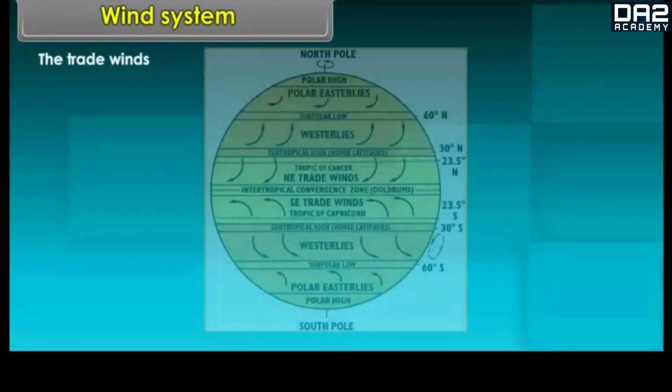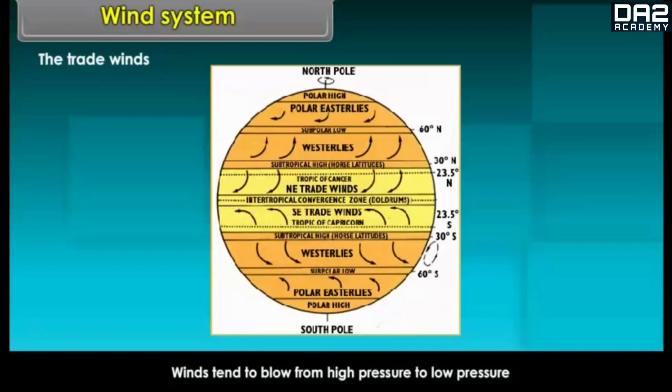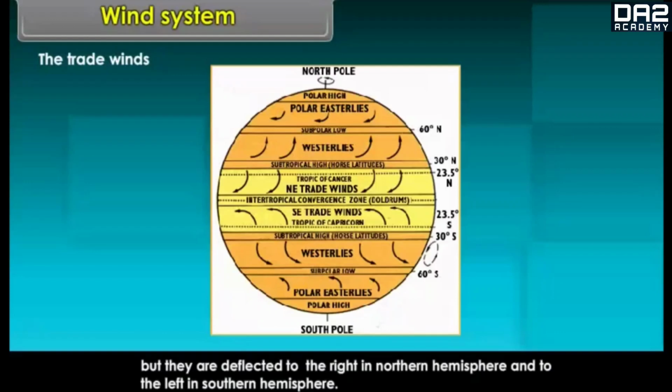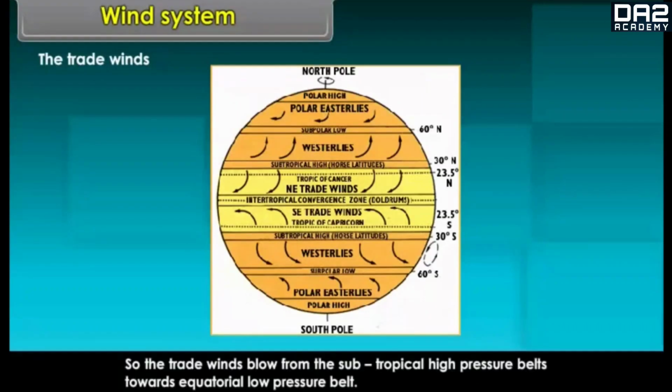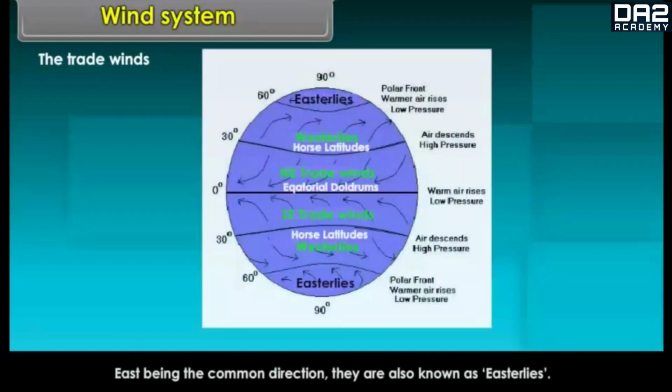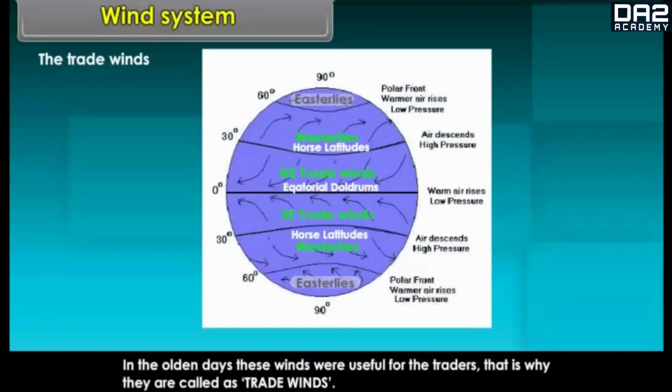The trade winds. Winds tend to blow from high pressure to low pressure, but they are deflected to the right in the northern hemisphere and to the left in the southern hemisphere. This is as per Ferrel's law of deflection. So, the trade winds blow from the subtropical high pressure belts towards the equatorial low pressure belt. East being the common direction, they are also known as easterlies. In the olden days, these winds were useful for the traders. That is why they are called trade winds.